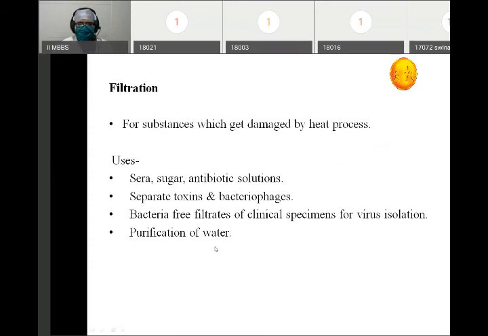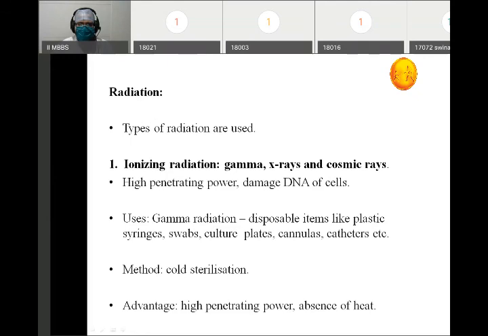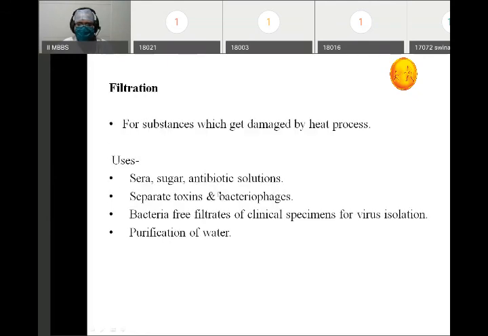Now we have two small topics, filtration and radiation. These are also types of physical methods which can be used for sterilization. When do we use filtration? When anything can be damaged by heat, such as sugars, sera or antibiotic solutions, which can be damaged even by a slight increase in heat. In those cases we use various filters, which have a very small pore size and can hold back bacteria and viruses.